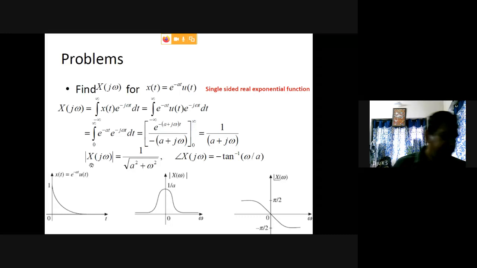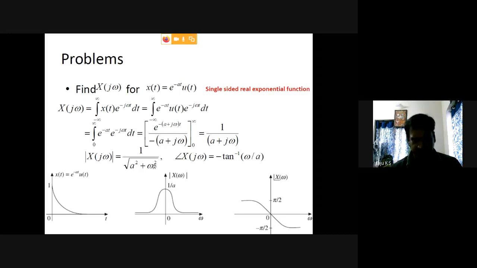The magnitude function of X(jω) we can obtain by taking the root of the real part and imaginary part. If it has a numerator and denominator, you take the root of the real part squared plus imaginary part squared for the numerator, and divide by the root of real part squared plus imaginary part squared in the denominator.